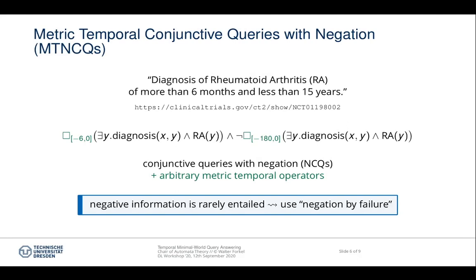So this leads us to the next problem. Usually it is stated that a patient is diagnosed with something, but not what he is not diagnosed with. So negative information is rarely entailed and also not present in our logic. To get reasonable answers, we use the idea of negation by failure. And the semantics we use are called minimal world semantics. Suppose the following knowledge base about diabetes patients.